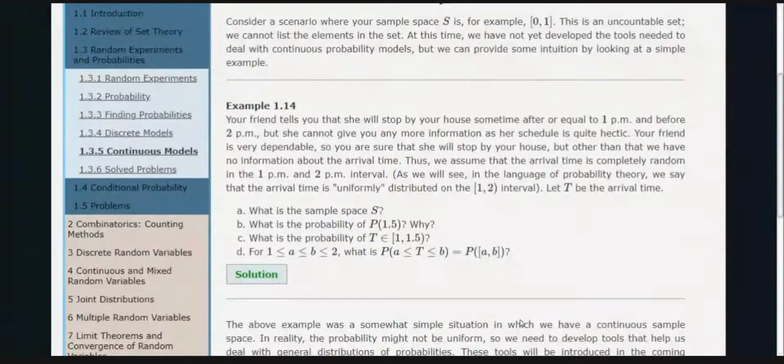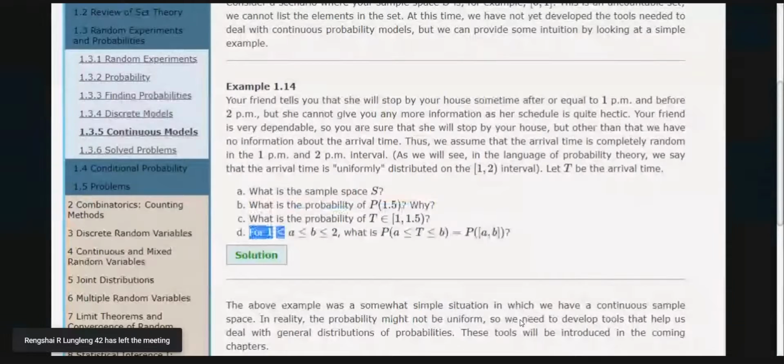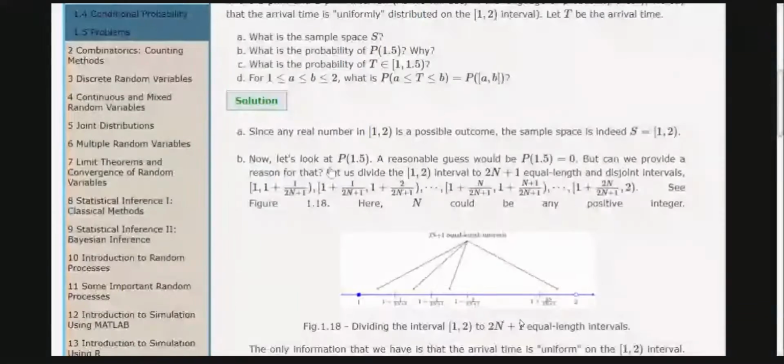So here let T be the arrival time. So what is the sample space? First we need to identify the probability that T equals 1.5, and the probability that it will come within the interval 1 to 1:30 p.m. And what is the probability that T belongs to the interval from A to B, for A greater than or equal to 1 and B less than or equal to 2? So we'll see the solution. Since any real number from 1 to 2 is a possible outcome, the sample space is this one.